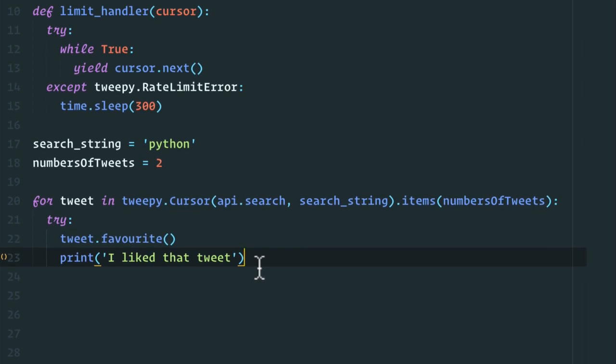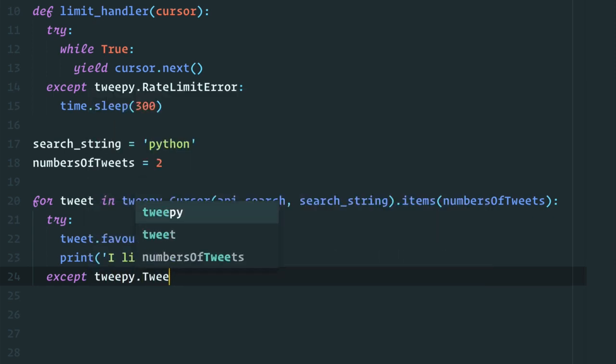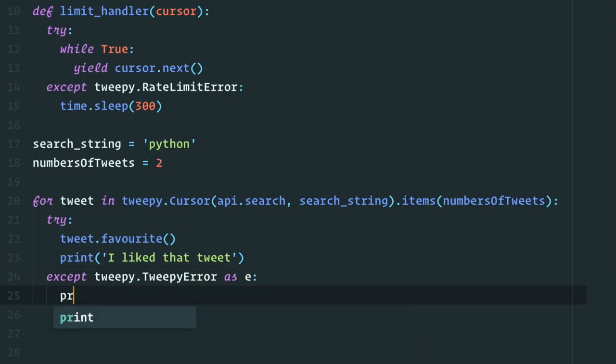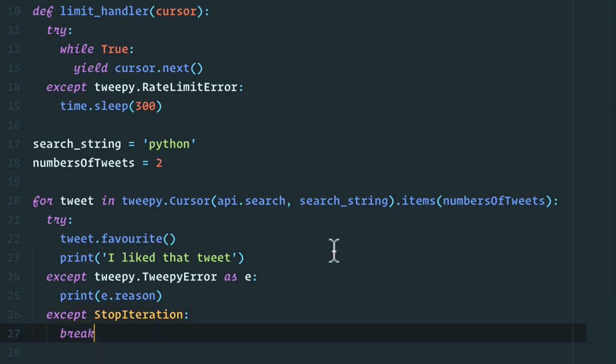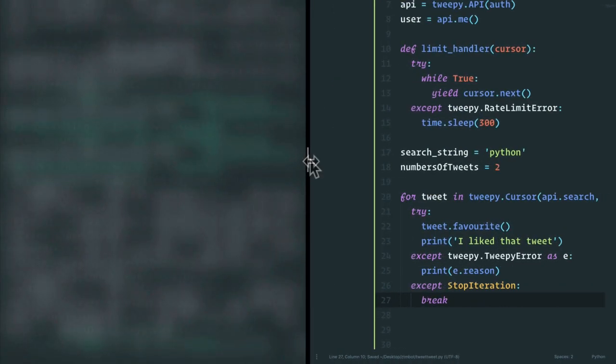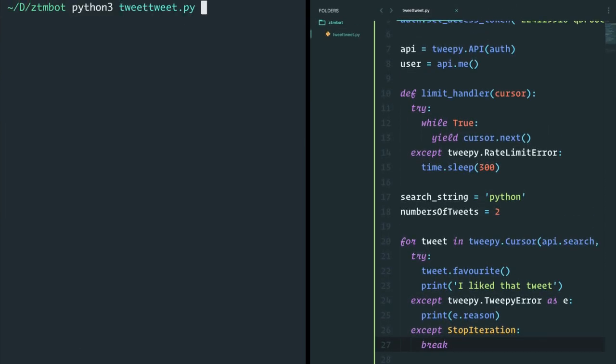Now in here, we've printed this. We'll do an except block here that will say tweepy.tweepy error. So this is if the tweepy errors, we'll just say as E. And in here, we'll just print the reason for the error. And then finally, if we get any stop iteration errors, in that case, we can just break out of the loop. So let's save this and see if this works. I'm going to open up my console and run our file.